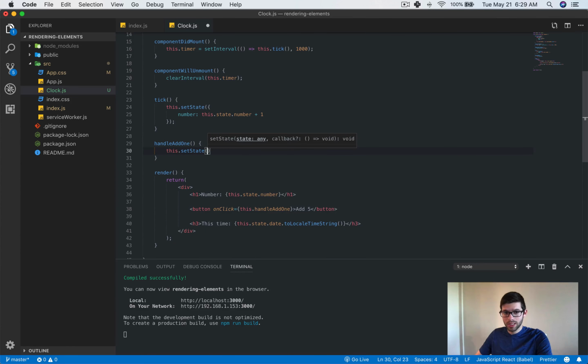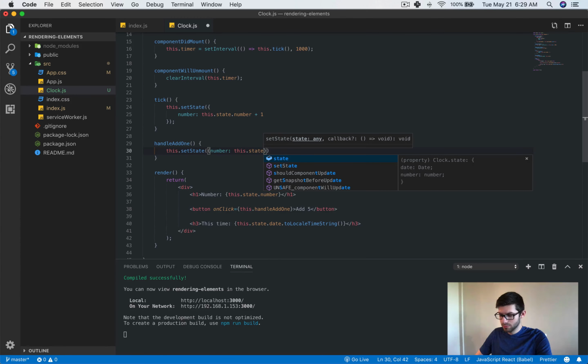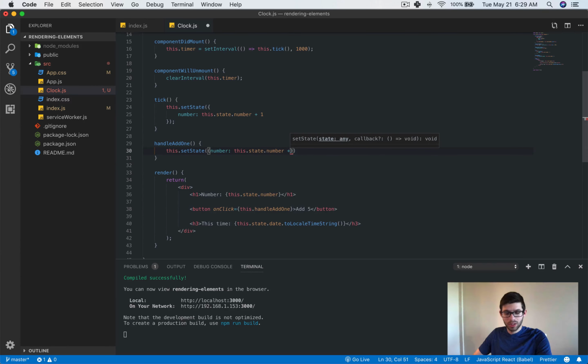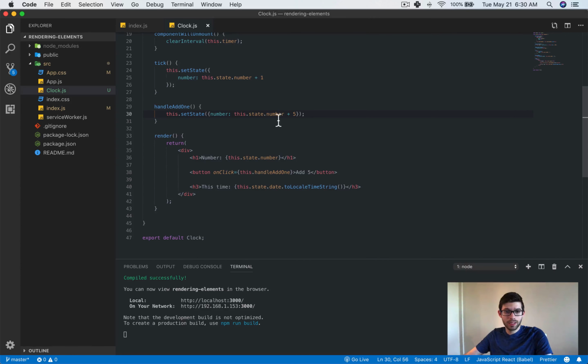And then in handleAdd1, I have this.setState, and then I say number equals this.state.number plus 5, for example. Right, this is going to become kind of unpredictable because I've added this. So I'm adding 5 every time, and sure, it's working. I mean, technically it's working, right?